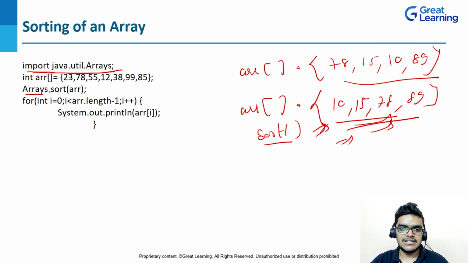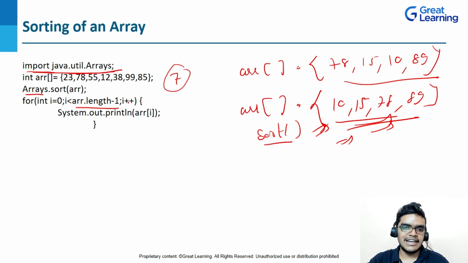So here is the sort method. I've used the Arrays class here. I will write Arrays.sort, and inside that I will write array. Now I will create a for loop, and in the for loop I will write i equal to 0 and i less than array.length minus 1. So what is array.length? Array.length will give you the length of an array. On counting the length of the array, we are getting the length as 7.